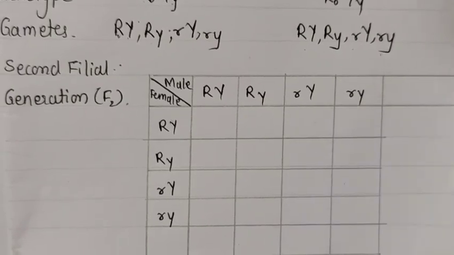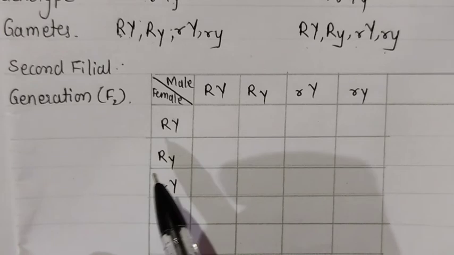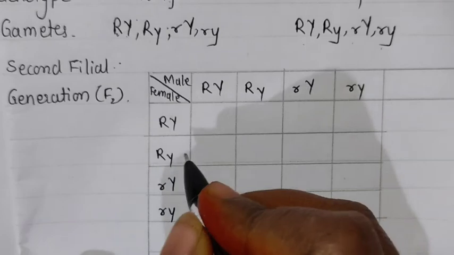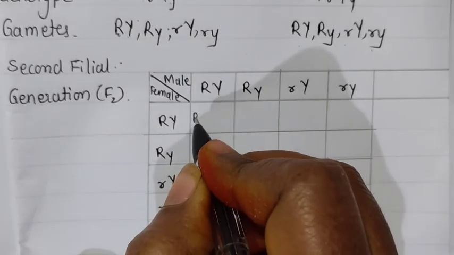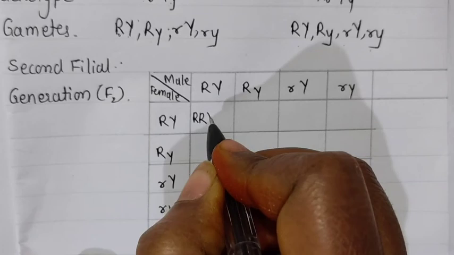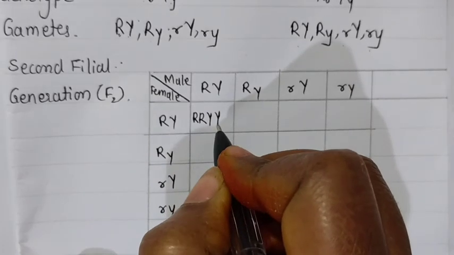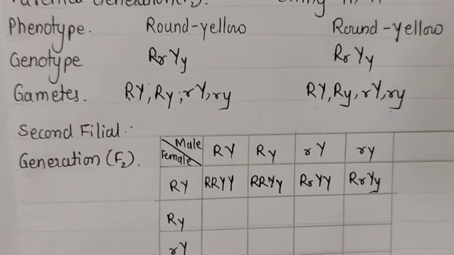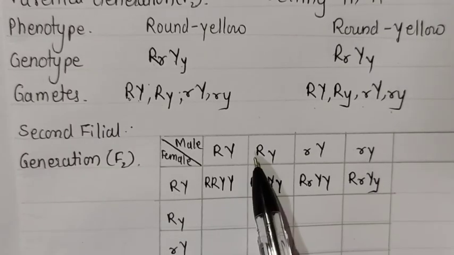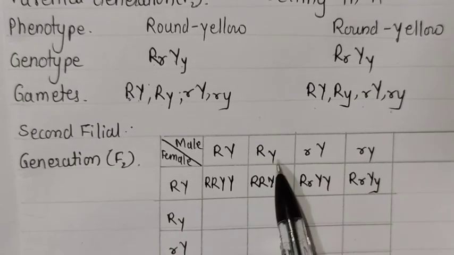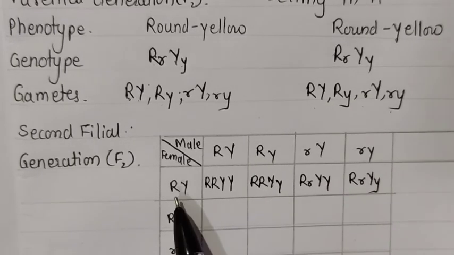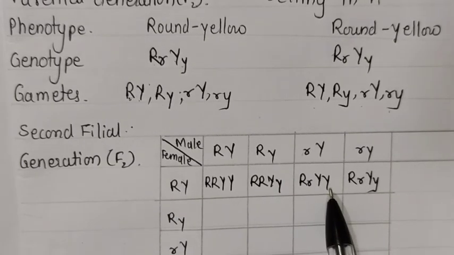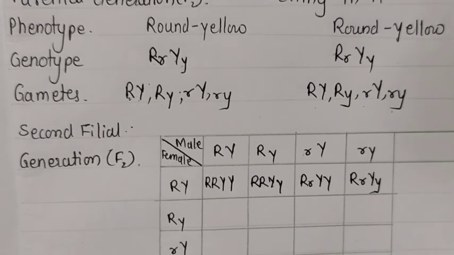I will write just one and fill in the rest afterwards. First one: suppose capital RY and capital RY combine. So the first possibility is capital R, capital R, capital Y, capital Y. Like this the crossings and possibilities will be there. See the others: capital R and capital R here, both capital R, capital Y and small y, capital Y and small y here. Then this one is capital R, small r, capital Y, y, like this. The remaining ones I will fill in afterwards.